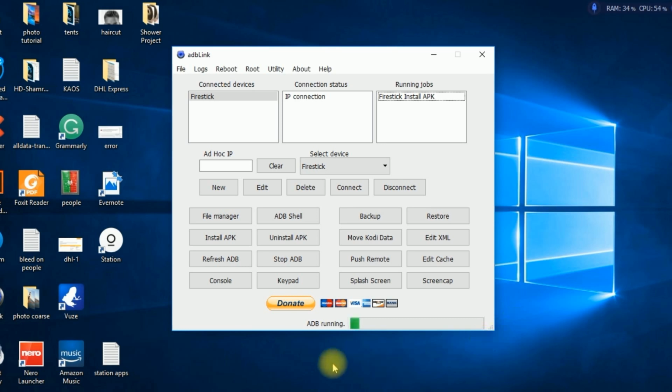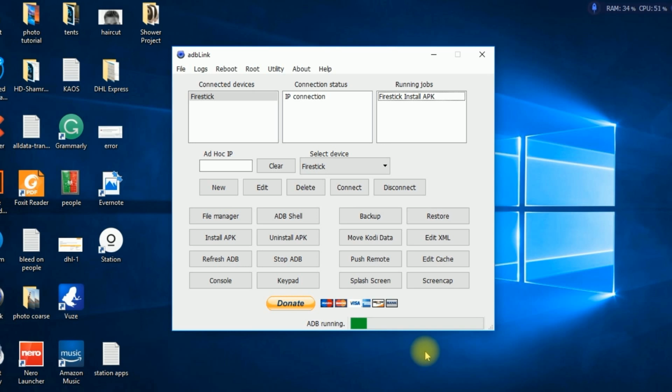And once this is done, you'll get a little message up here. Once that message comes up, we're going to head over to the Firestick, and you're going to see on the bottom right hand corner on the TV that it says the APK was successfully installed, because this does it all for you.